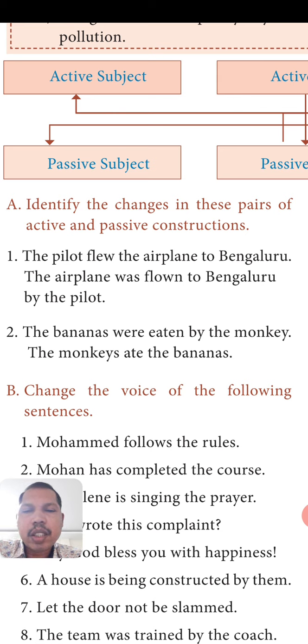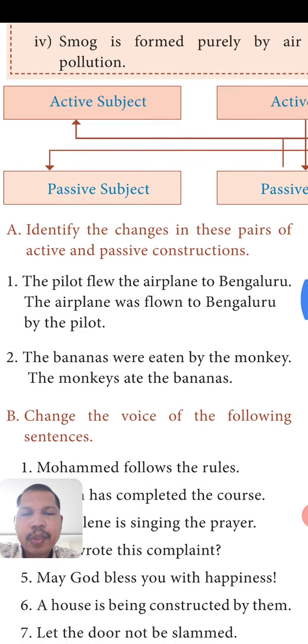The bananas were eaten by the monkey. The second example, the bananas were eaten by the monkey. Here which form is given? Passive form is given. So when we write the active form, the monkey, which is the object in passive form, we take as the subject.